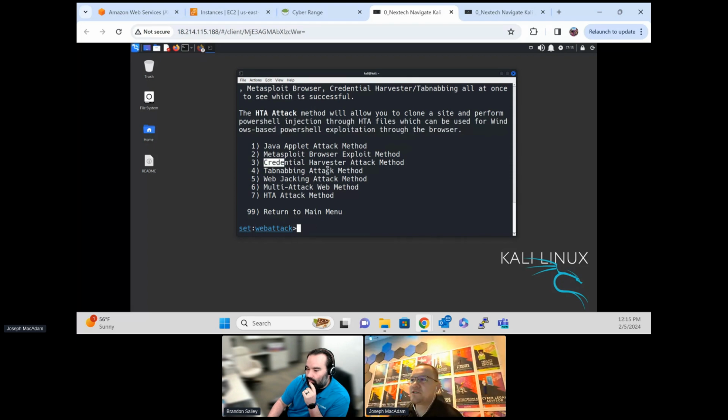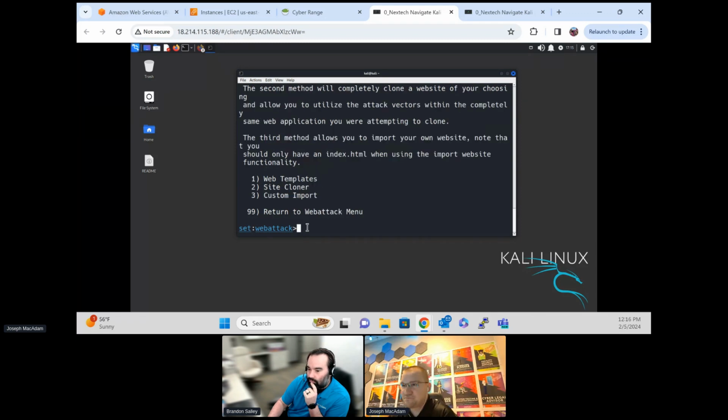This is going to be a credential harvesting attack. So number 3 there, notice, that is basically we're going to steal his credentials. What's a credential harvester? Well, harvesting is gathering. Credentials are all sorts of things. It can be a thumbprint, face scan, but we're just going to do a username and password today. So credential here stands for username and password. We're going to try and harvest his credentials. And so I'm going to select 3 and hit enter.